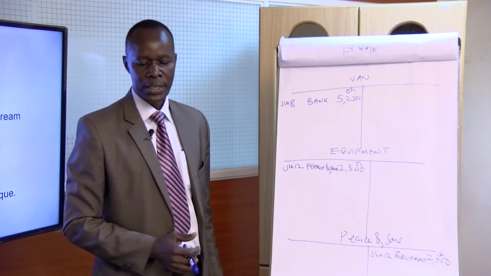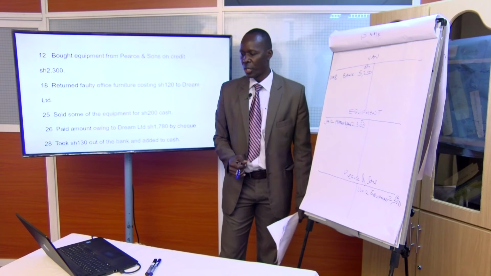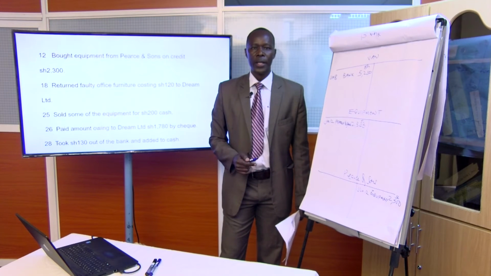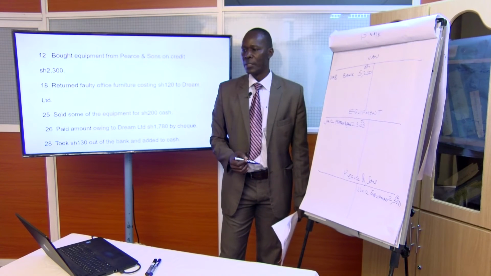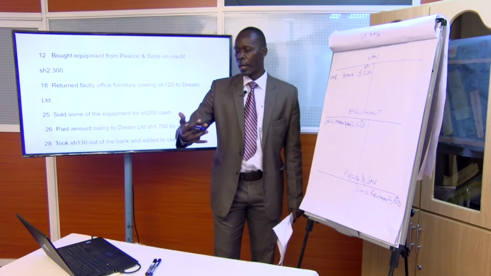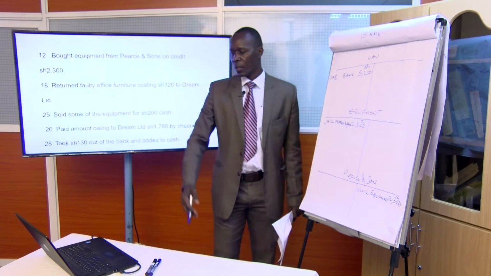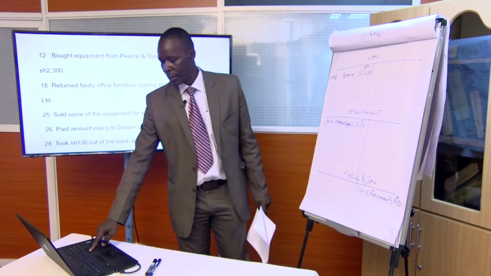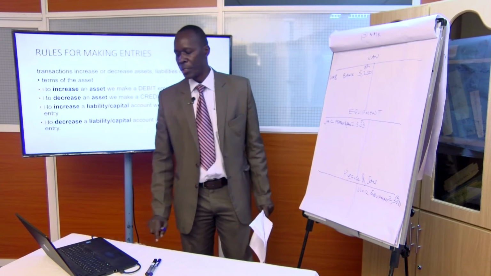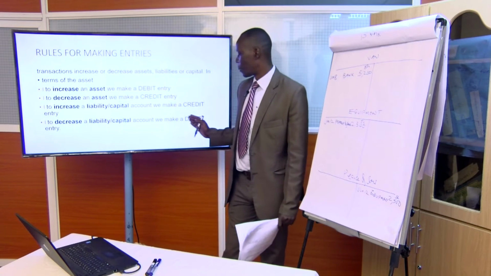Let's go to our next transaction. That is on 18th. Returned faulty furniture costing 120 to Dream Limited. So our liability to him is decreasing. The amount that we are going to pay him will decrease by that 120. So a decrease in liability, how is it recorded? Look at it. A decrease in liability must be debited.